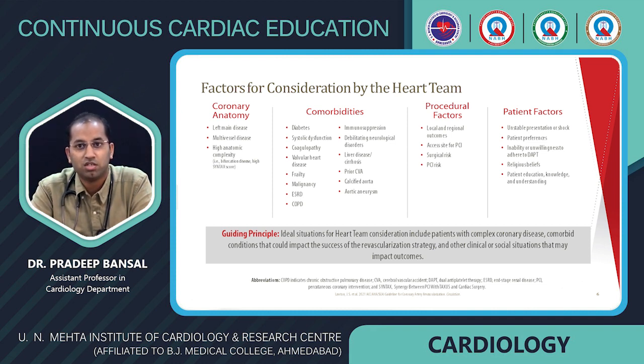Some patient factors are unstable presentation or shock, patient preferences, inability or unwillingness to adhere to DAPT, and religious beliefs. So, these are the factors that should be considered by the heart team. Ideal situations for heart team consideration include patients with complex coronary disease, comorbid conditions that could impact the success of the revascularization strategy, and other clinical or social situations that may impact outcomes.